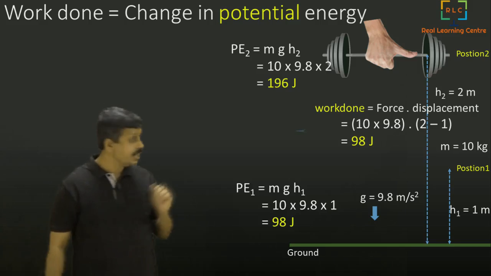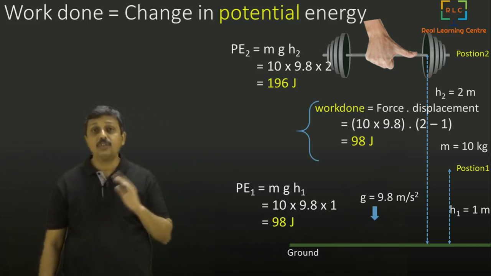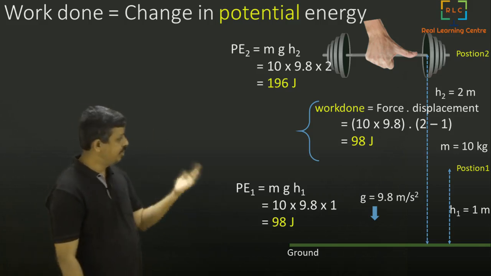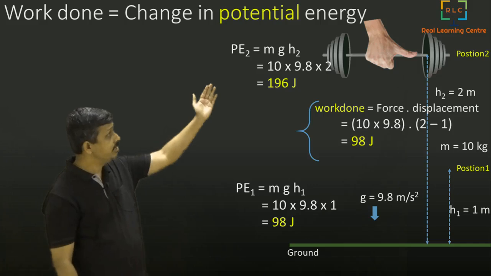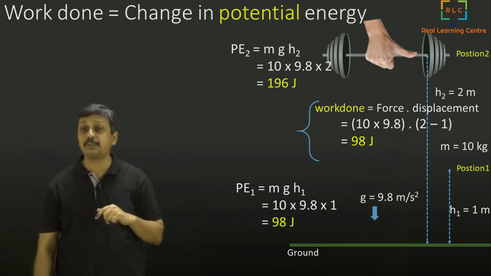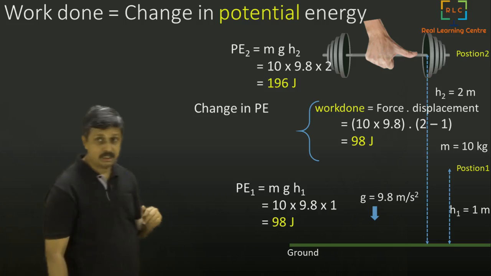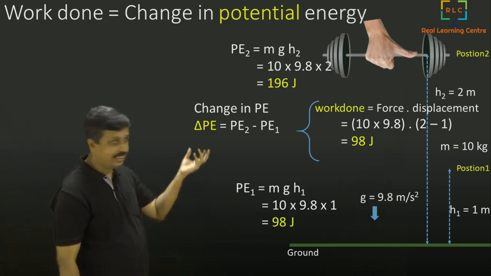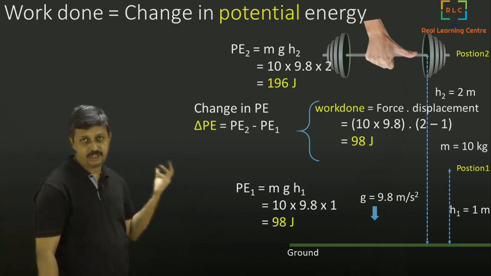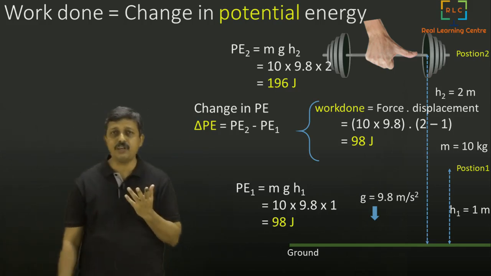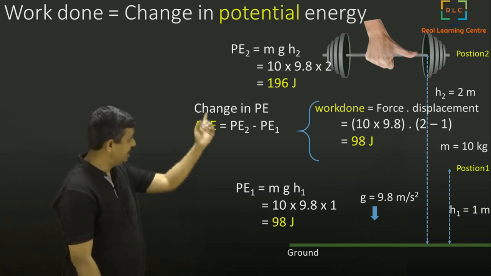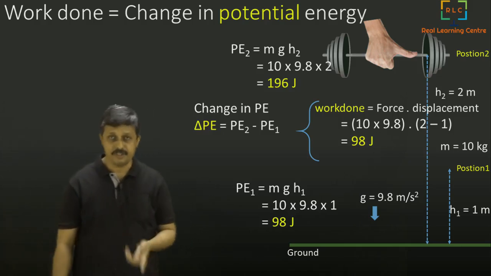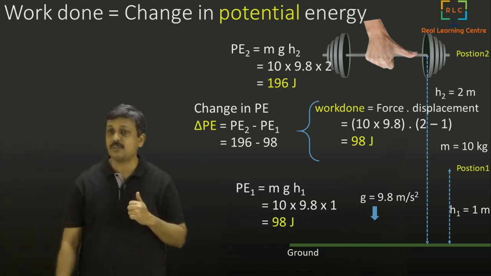Now, after looking at this work done, I am going to calculate the potential energy difference. What is the original potential energy PE1? What is the final potential energy PE2? The change in potential energy, we use a triangle and PE, which is delta PE. We read it as delta potential energy, meaning change. Delta is always used for change. So delta potential energy is equal to PE2 minus PE1, which is 196 minus 98, which is equal to